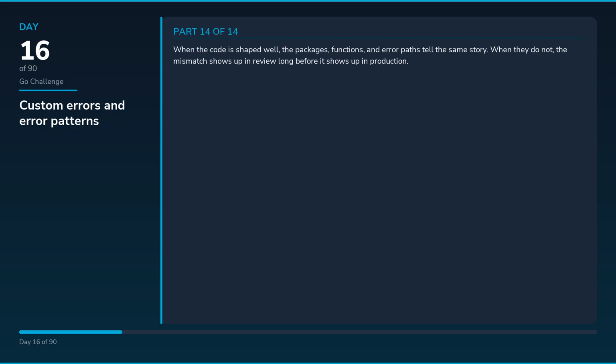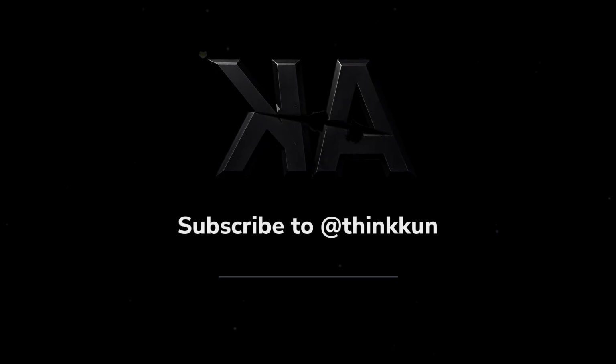When the code is shaped well, the packages, functions, and error paths tell the same story. When they do not, the mismatch shows up in review long before it shows up in production.